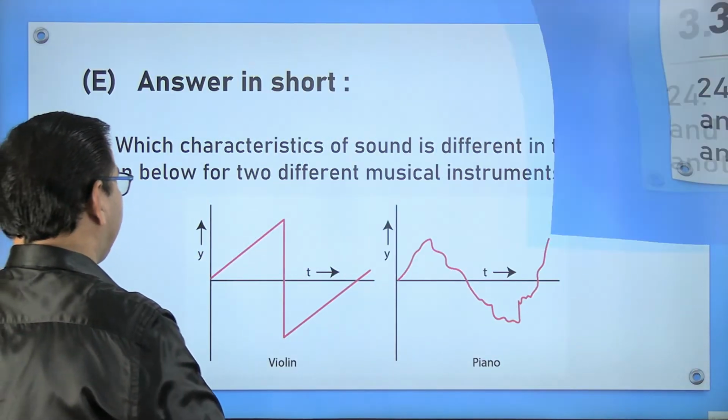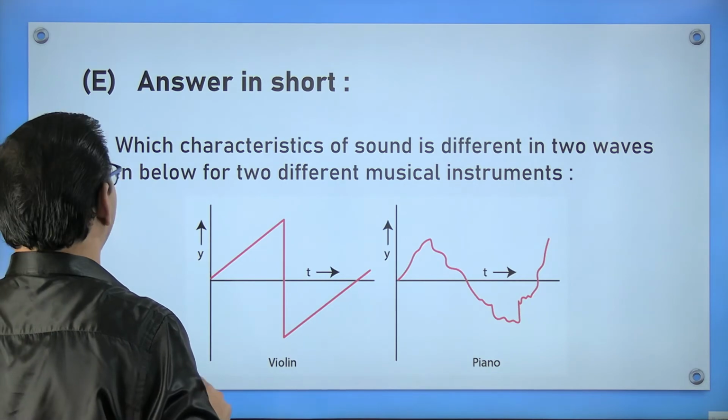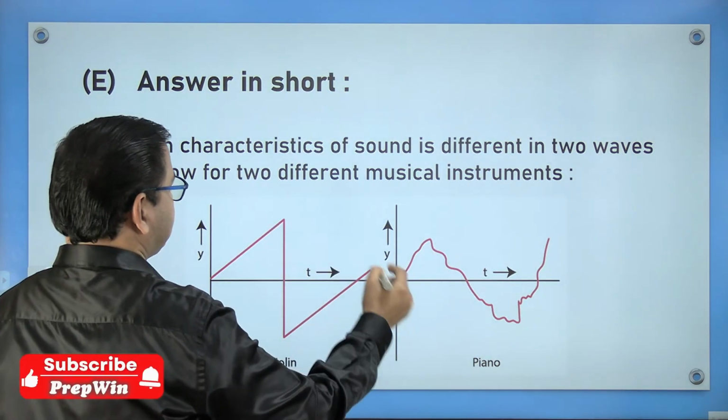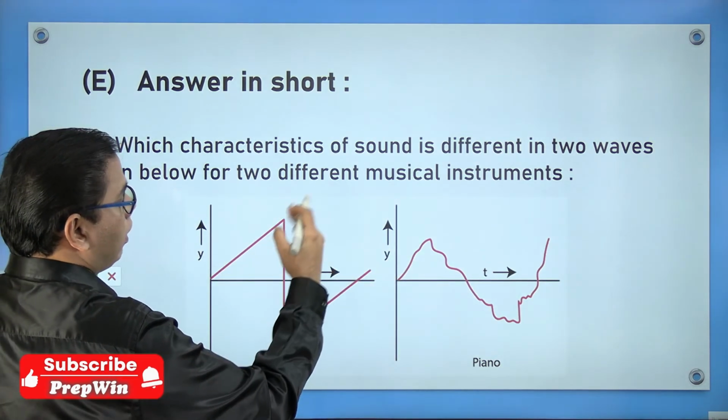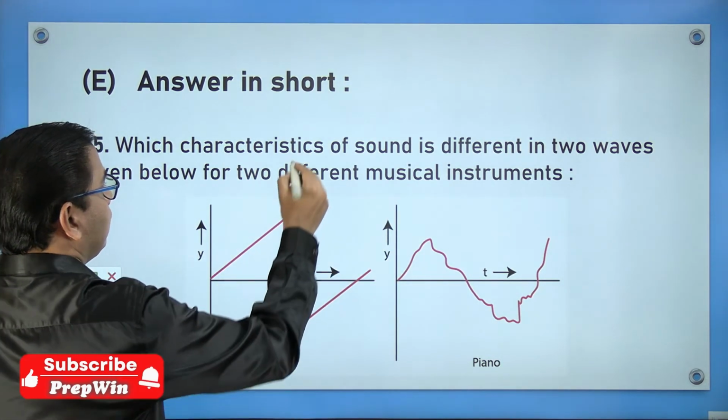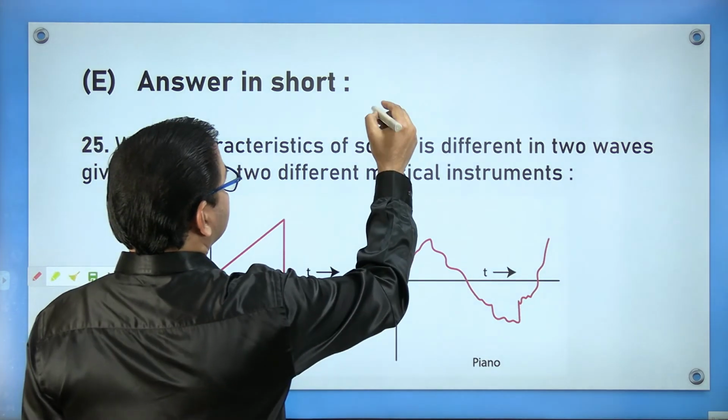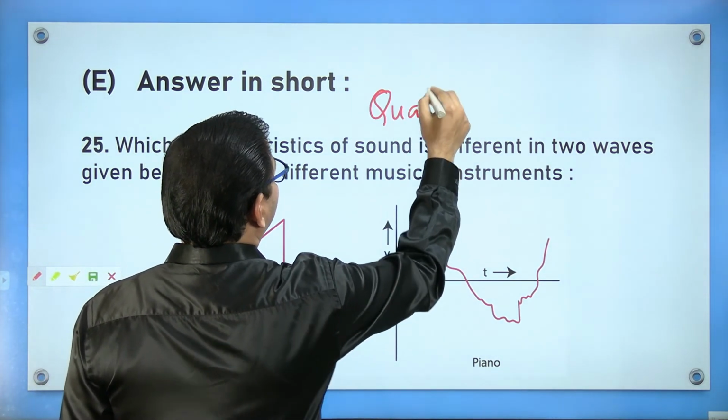And this is the last, the 25th question. If you look at two waves, which characteristics I can make out that their amplitudes are equal and their frequency is also equal. So how do they differ? They differ in quality or timbre.